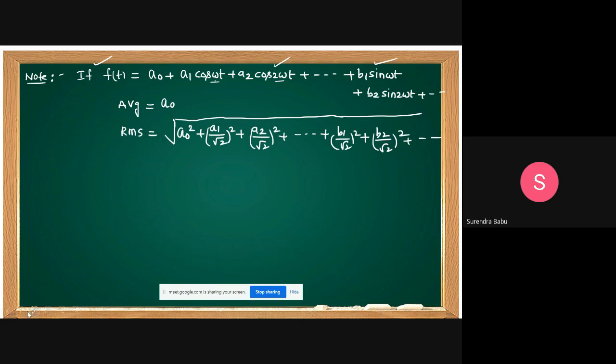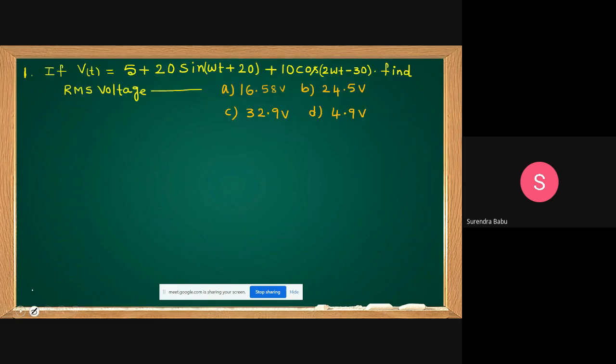Yes, sir, how are we getting these formulas? According to Fourier series only. But this is applicable if the Fourier analysis is applied not for the same frequencies. It means harmonic frequencies, omega t, 2 omega t, 3 omega t, like that. For example, if it is given like this, v of t equal to 5 plus 20 sin omega t plus 10 cos 2 omega t.